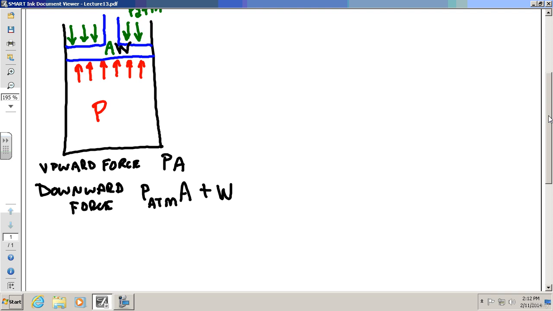So what you have here is a balance, because if the piston is not moving, it must be in balance, what you learn in statics, right? The amount of forces up must be the same as the forces down. They have to be in balance. So that's simple. That just says that the pressure times the cross-sectional area must equal the atmospheric pressure times the cross-sectional area plus the weight. All right.